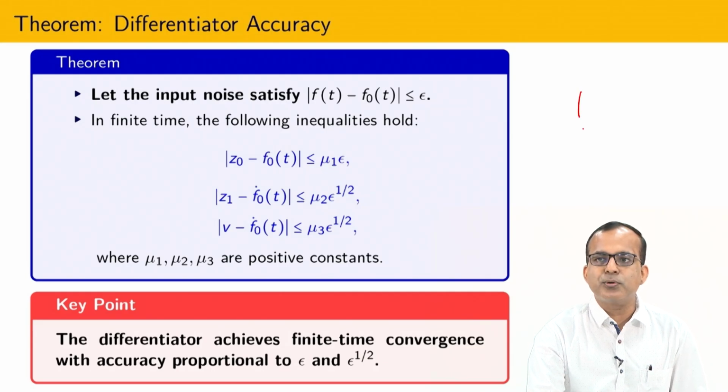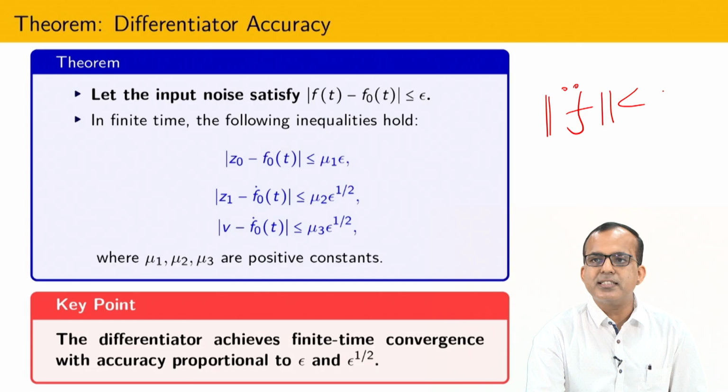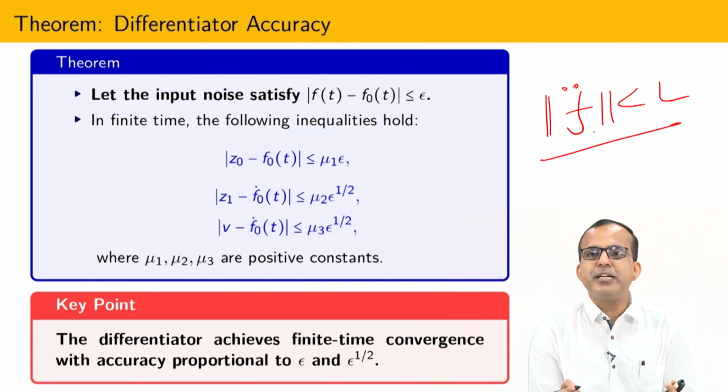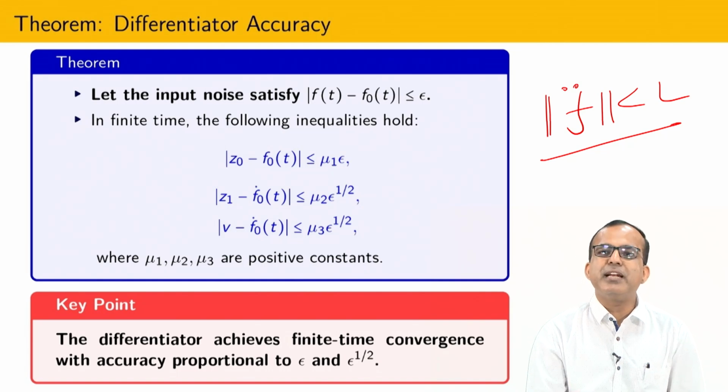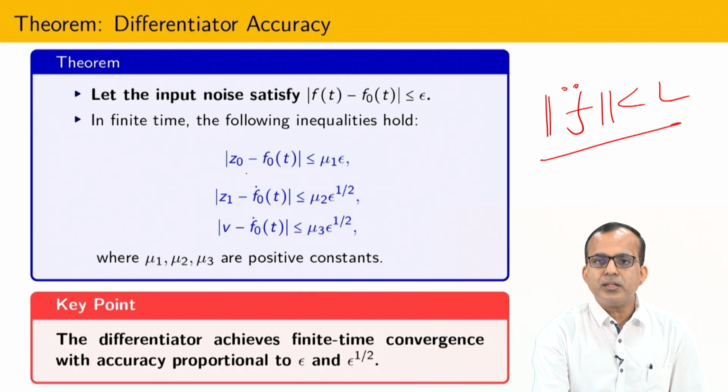Because in this process you might have seen that I have to make one more assumption, that the second derivative is less than L. It means that not only the derivative of the signal but its double derivative also should be bounded, and only then can I propose a super twisting like differentiator. So it is possible to show that if z0 minus f0 is bounded by this.